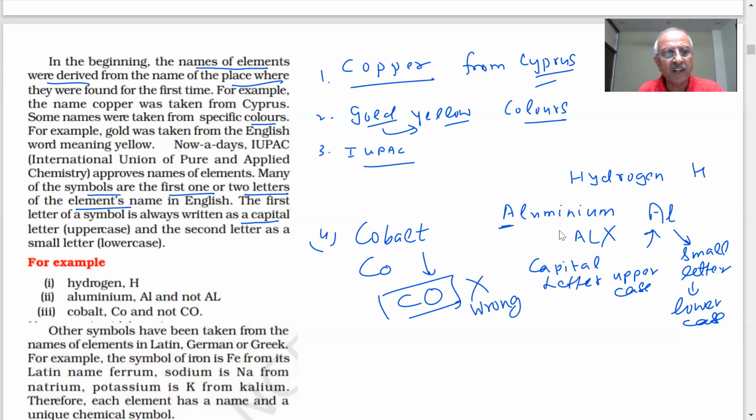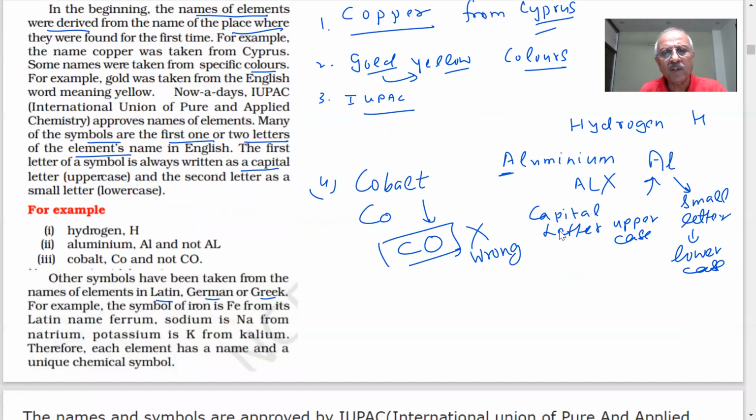Other symbols have been taken from the names of the elements in Latin, German, or Greek. Latin, German, or Greek words have been used a lot, students. You will see in history a lot of names come from Greek civilization. The symbol of iron is from its Latin name, ferrum. Iron is a very important element which you are using. Iron is Fe.